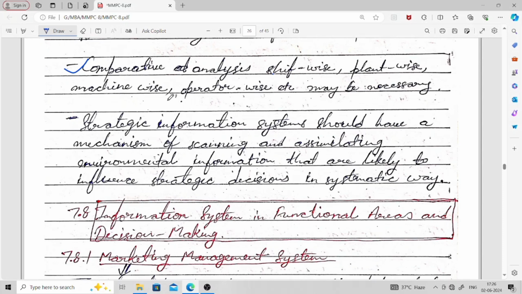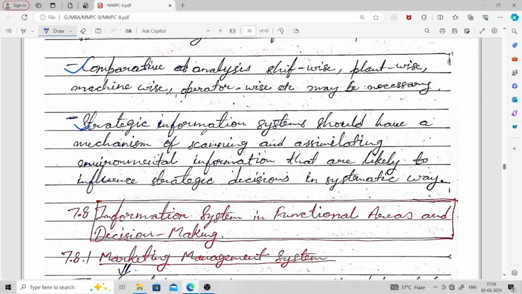Then you have the next sub point given: strategic information systems should have a mechanism of scanning and assimilating environmental information that is likely to influence strategic decisions in a systematic way.